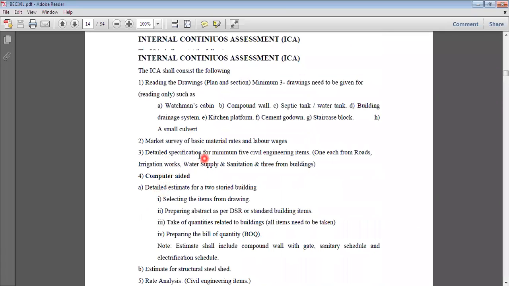Because of this computer aided drawings and detail estimate, simultaneously I will tell you this detail estimate part as well as our syllabus. So on the same track, we will run parallelly. The track is the same, we just have to run it parallelly if we don't get some extra time to take your ICA part. In the theory only we have to cover that, so don't worry about that.